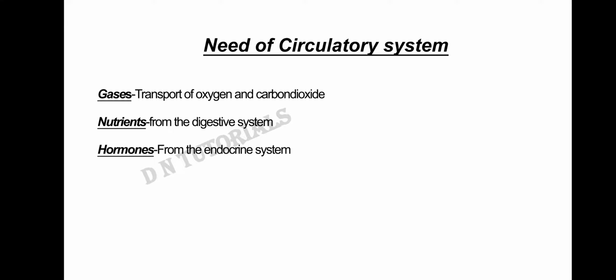The second one is the nutrients. When we consume food, it is finally broken down into simpler substances, and again these simpler substances from the digestive system are carried to each and every part of our body with the help of the circulatory system. The third one is the hormones. Hormones are released by the endocrine glands and play a vital role in all the metabolic activities of our body.